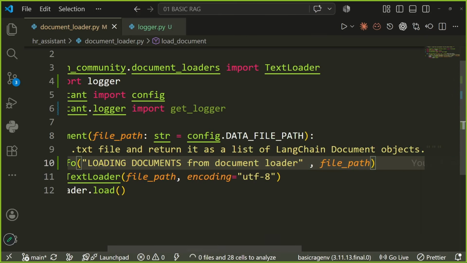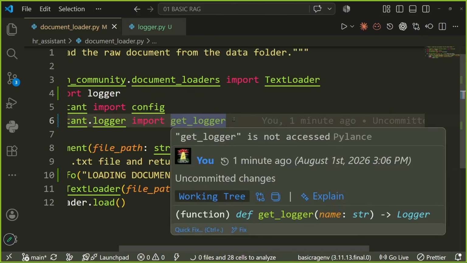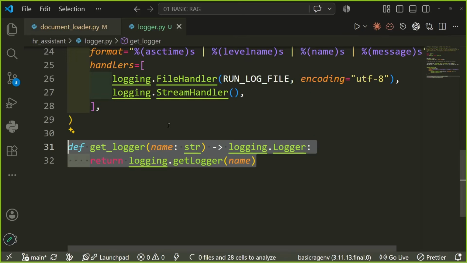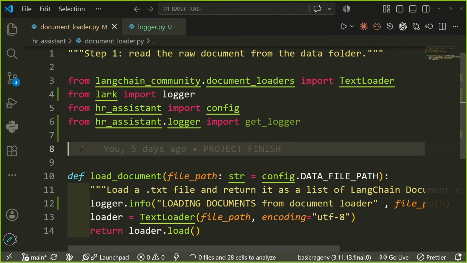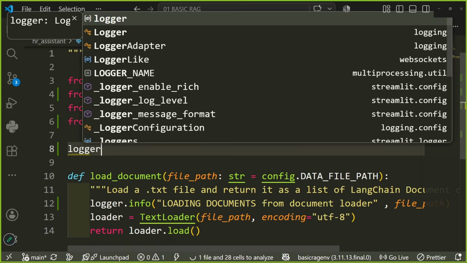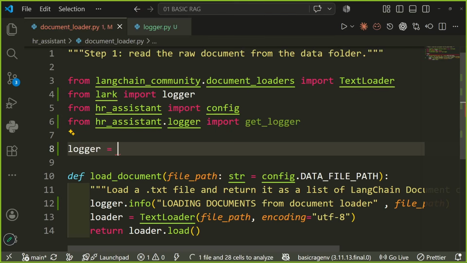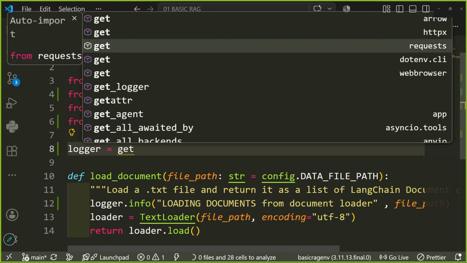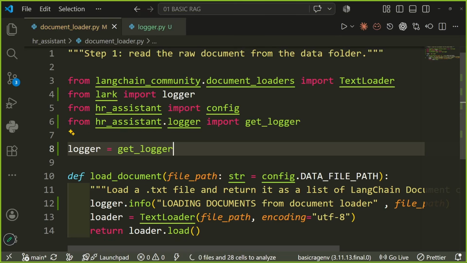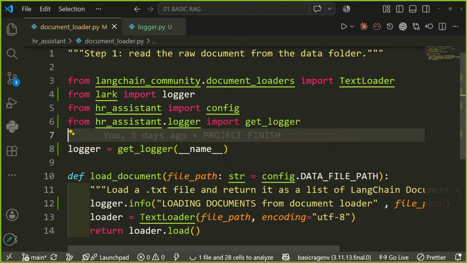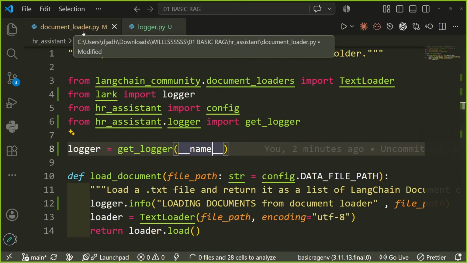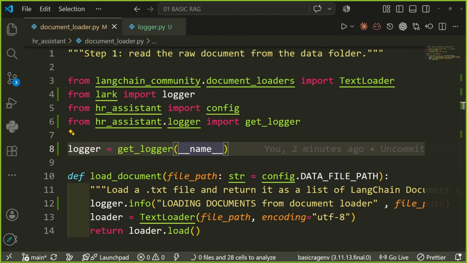There is one thing which we are missing. We have written this file handler so that our logger knows in which file we are, so we'll also have to tell our logger which file we are in. So I will write logger equals get logger, and here we will use name. This name is going to get the name of this particular file.